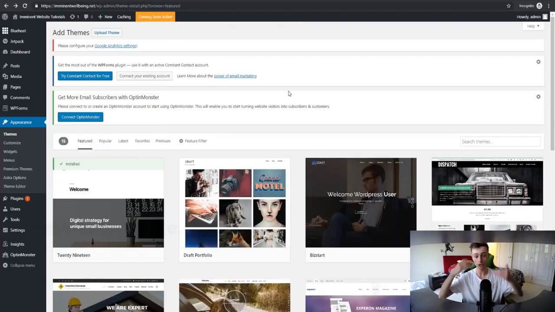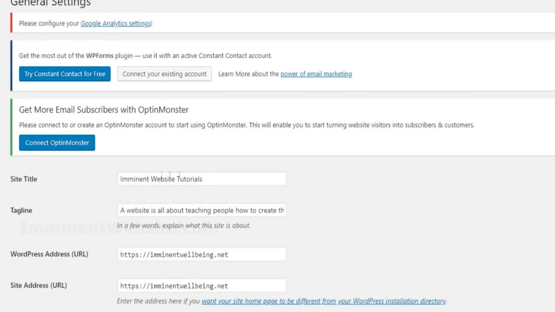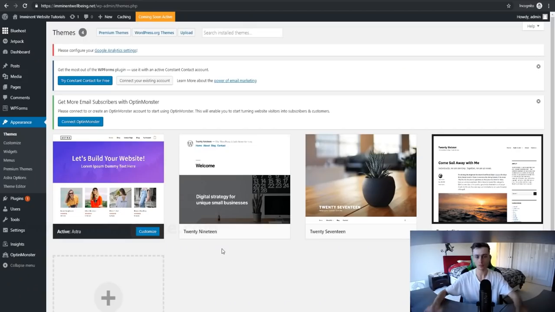And if you ever want to actually change your website title name or your tagline like we did during the start of the video, then what we can actually do is just go to settings right here and click on general. And as you can see right here, we can change the site name at any time, and the tagline and any of the other information in the general tab. So I just quickly wanted to share that with you if you ever wanted to change your site title name. But let's go back to the theme.